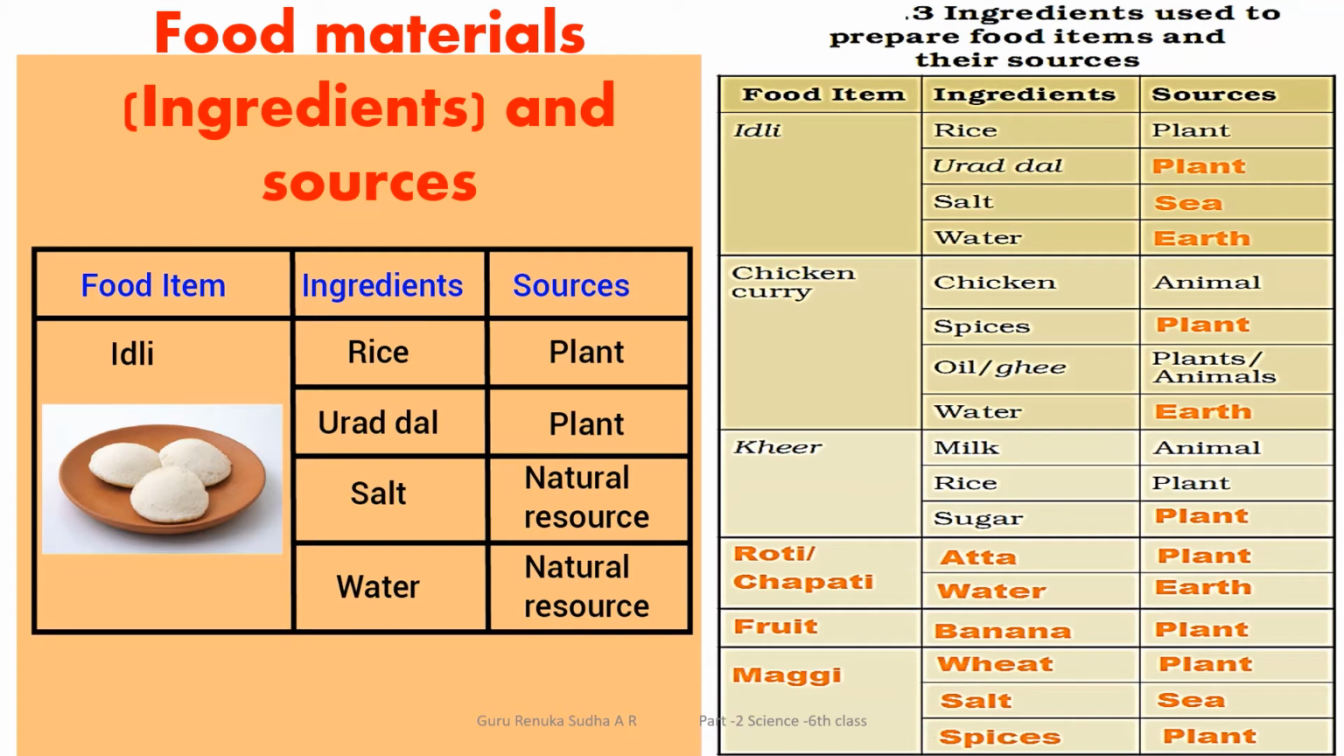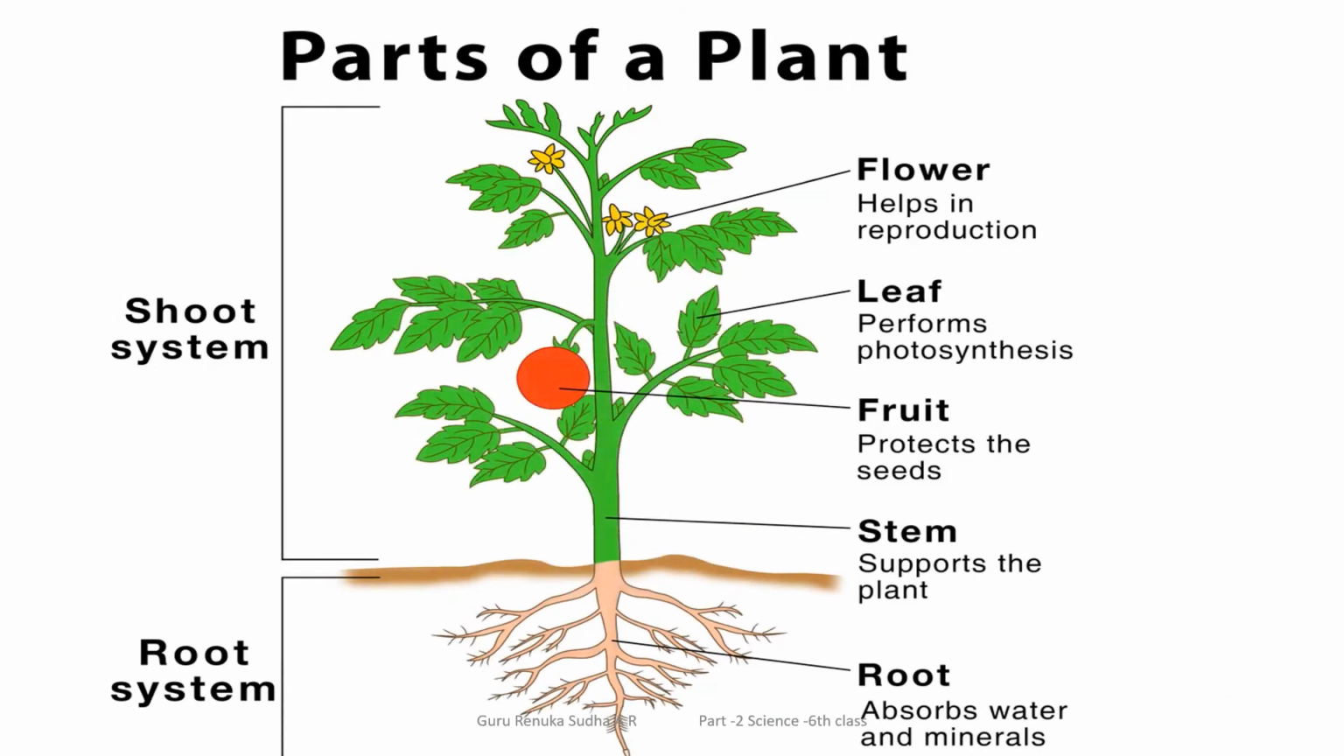In a similar manner, I have listed different food items, the materials that are used to prepare them, and from where you get those materials. Similarly, you have to list whatever food items you take in your daily food, which materials your mother uses to prepare them, and whether those materials come from an animal or a plant. Then you can understand these things in a better manner. Okay, let us move on to the other thing.